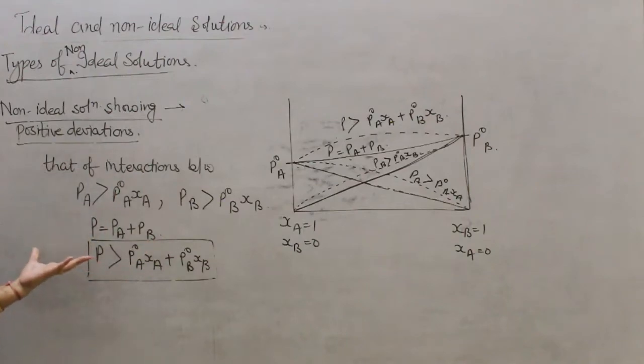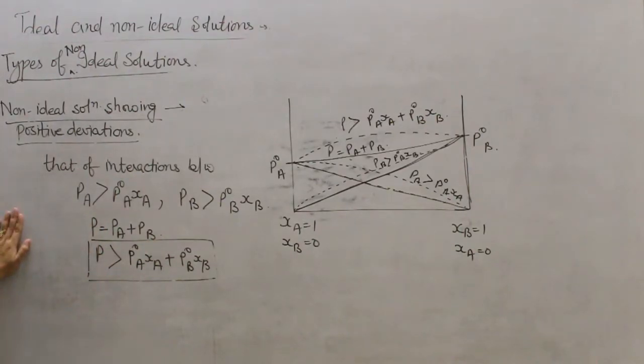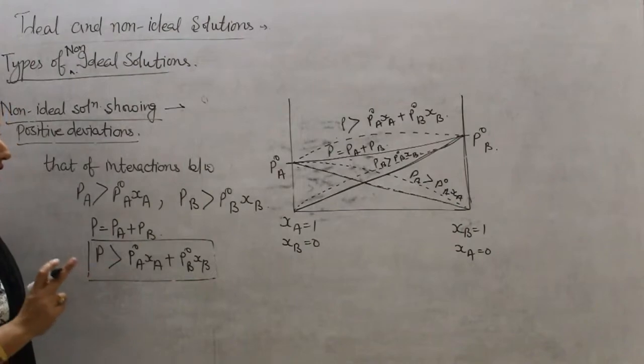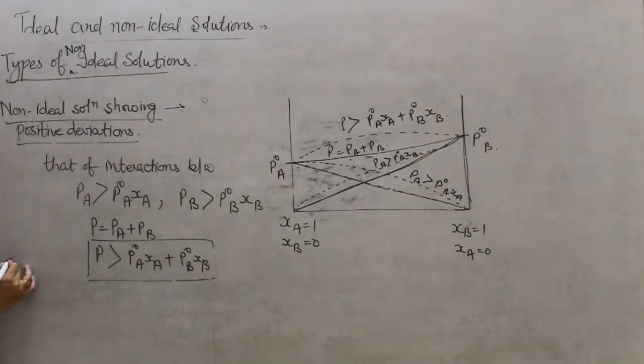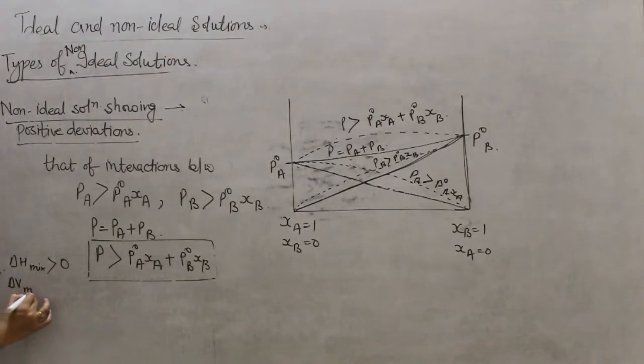So example we have discussed, for example benzene and toluene. So in this case, characteristics. First characteristic means the interaction between AB will be weaker than interaction between AA and BB. Second, in this case delta H mixing will be greater than 0, and third, delta V mixing will always be greater than 0.